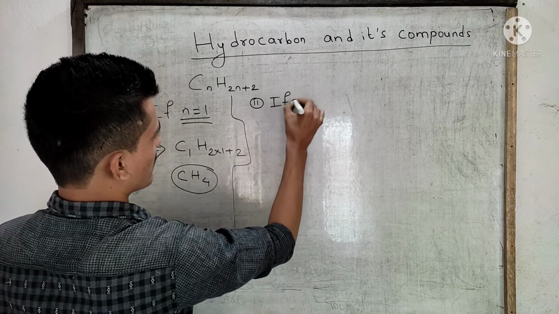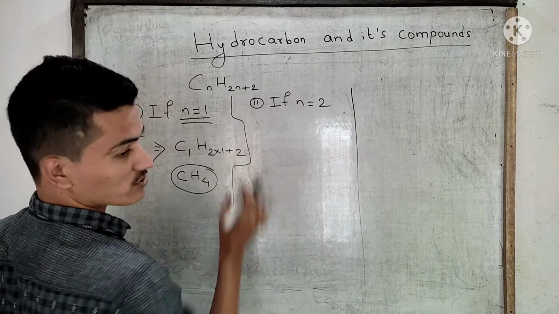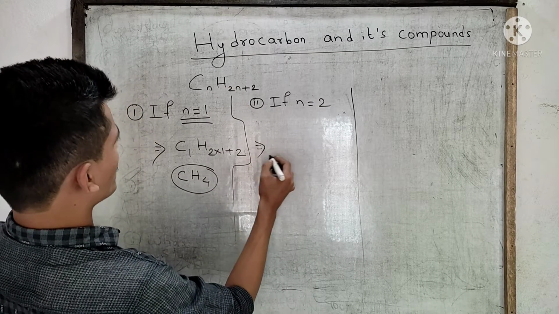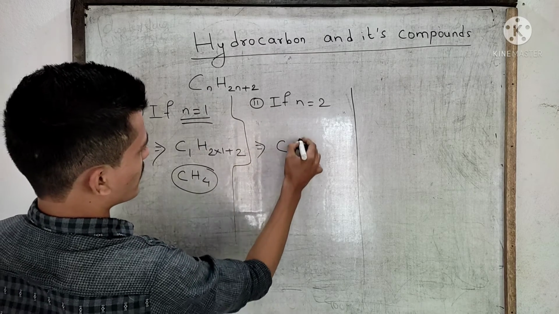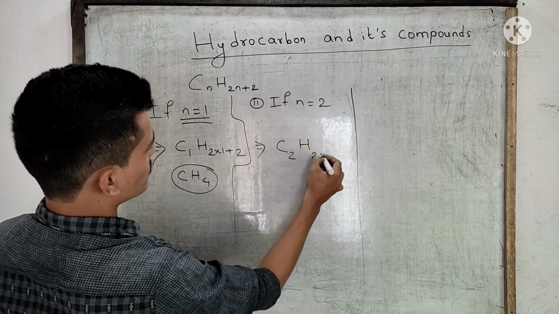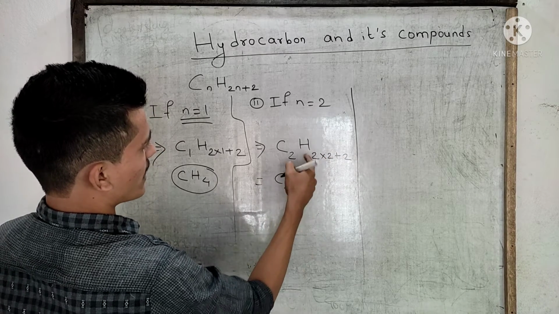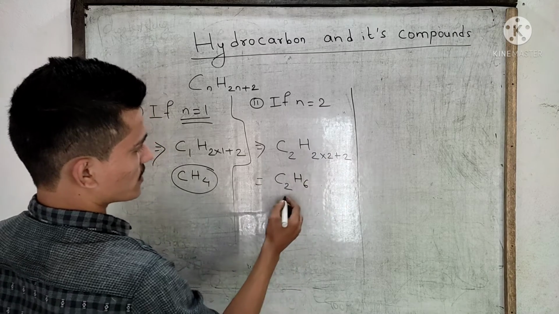If n is equal to 2, what will be the molecular formula? C2H(2×2+2), C2H, 2 into 2 is 4 plus 2 is 6.